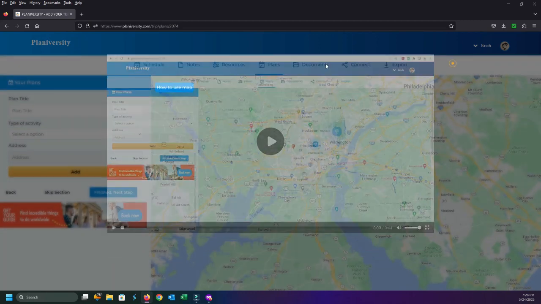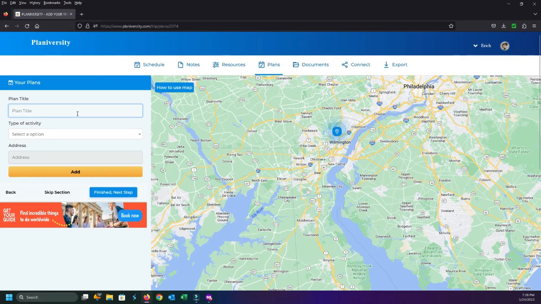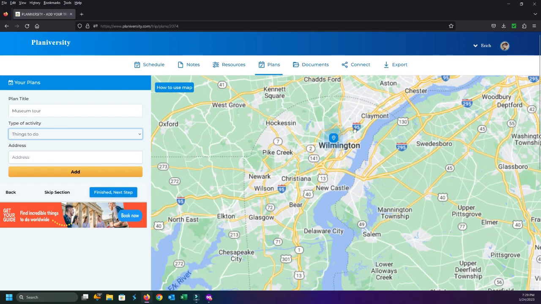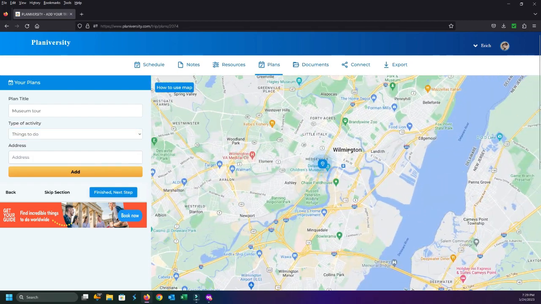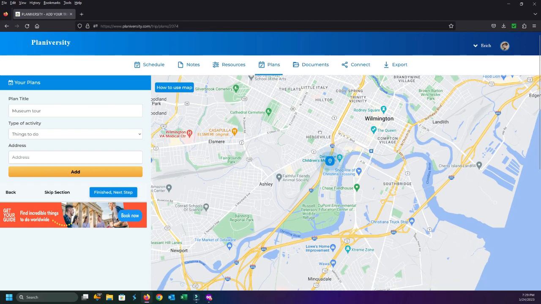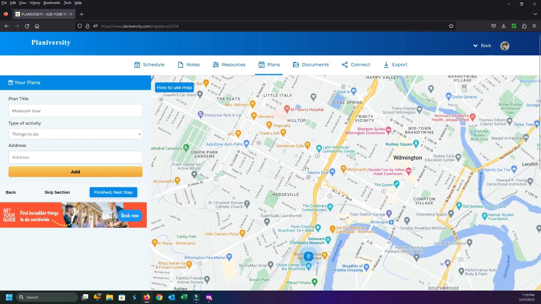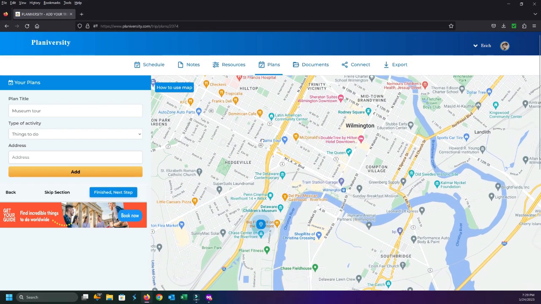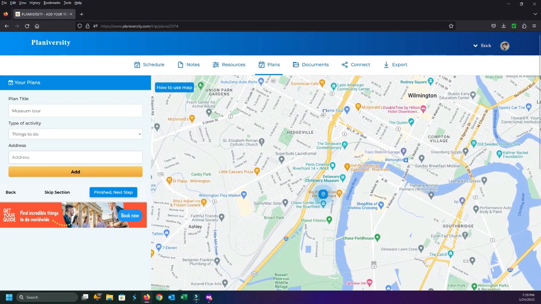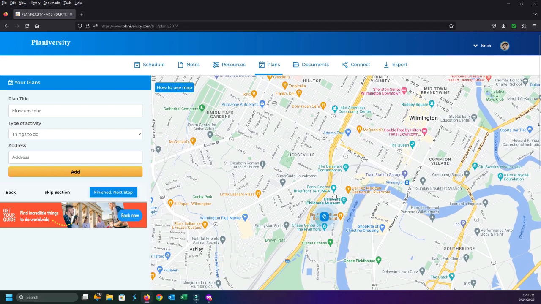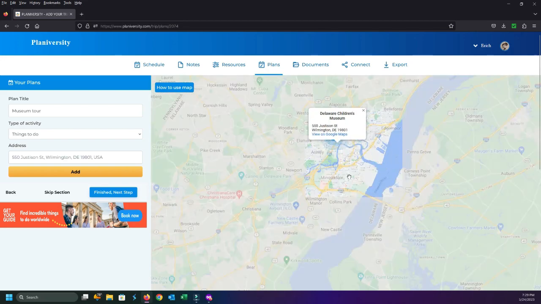If I want to say, okay, I did say museum tour, so we're going to say museum tour. That is going to be a thing to do, and if I don't, I'm just going to go ahead and find a museum right now. I don't have anything selected in my mind, but since we use that, look, there's the Delaware Children's Museum. We'll just go ahead and use that, or I could use this guy. I could use the Latin American Community Center. You know, there's other things around here. There's a community center over on the east side of town, but just for the sake of easy planning, I'm just going to use the Delaware Children's Museum right there.